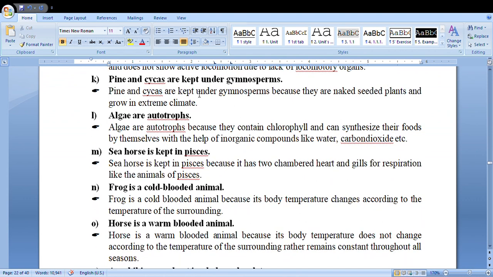Pine and cycas are kept under gymnosperm because they are naked-seeded plants and grown in extreme climate. Scoliodon is kept in Pisces because it has a two-chamber heart like fishes and gills for respiration like the animals of Pisces. Frog is a cold-blooded animal because its body temperature changes according to surrounding temperature. Horse is a warm-blooded animal because its body temperature is constant throughout all seasons.